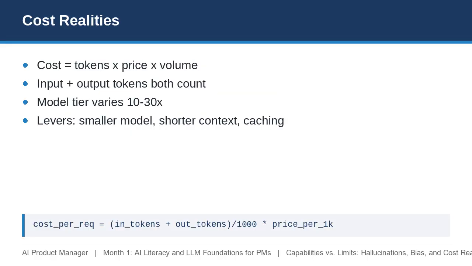Cost is driven by tokens, the per-token price of your chosen model tier, and your request volume. Both the prompt context and the generated output count. A frontier model can cost 10 to 30 times a small one, so match the model to task difficulty. Trim context, cap output length, and cache repeated work. Use this simple formula to sanity check unit economics before you scale.